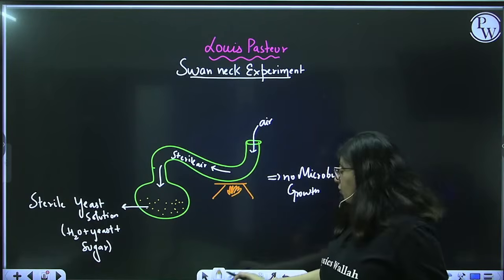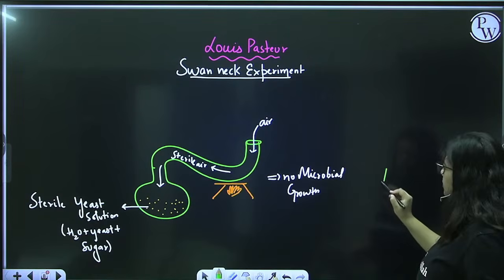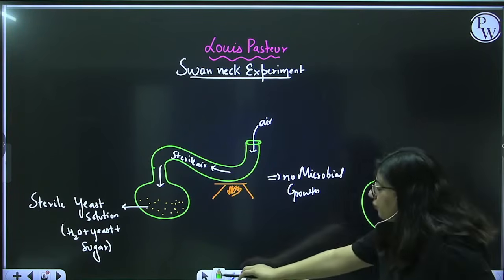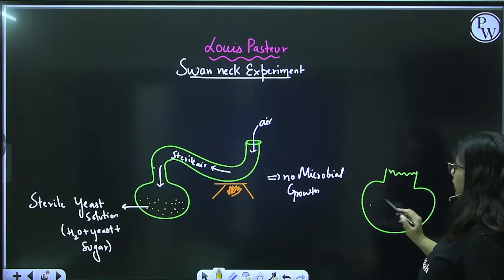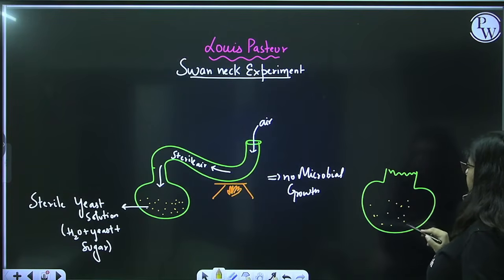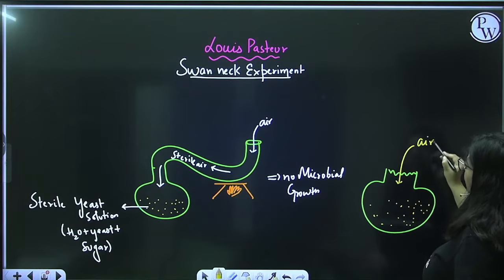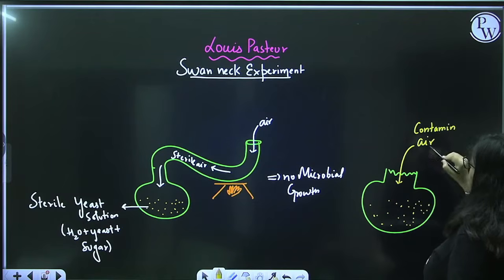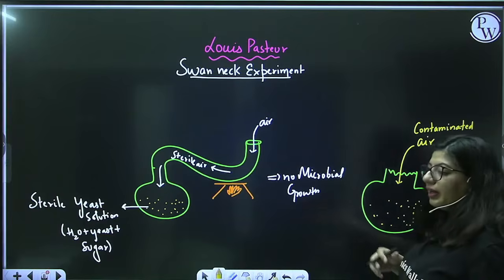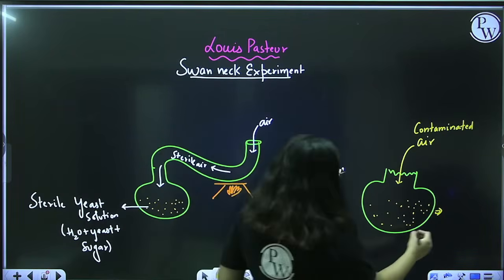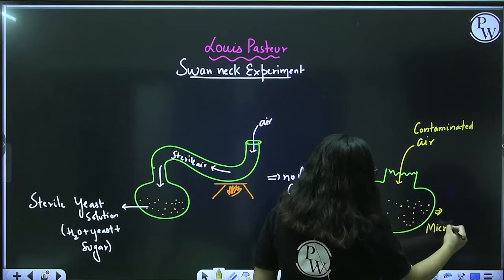Done. Now what he did, he broke this flask and left this yeast solution like this outside. Now the air that will enter will be contaminated. That means it will have a lot of microbes. So when he left this flask openly in the air, this caused microbial growth in the yeast solution.